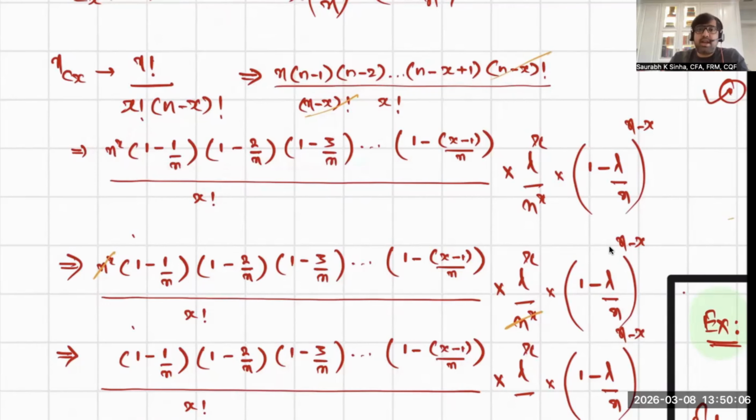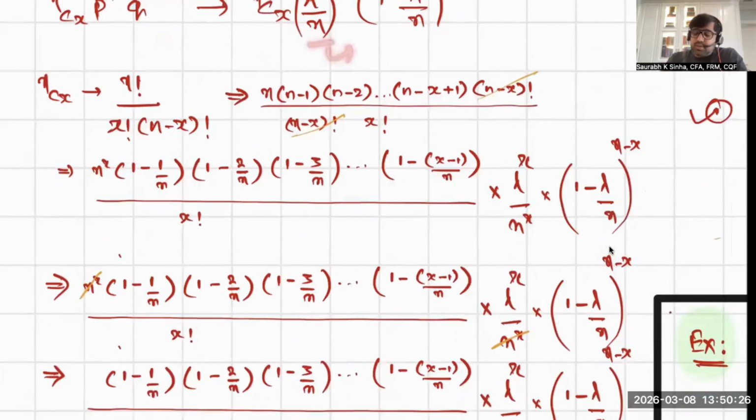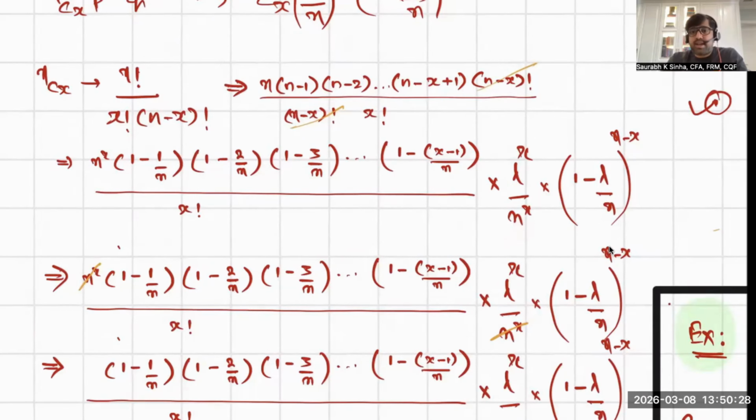Then if you take n common in every entity in the numerator of nCx, which is n factorial after cancelling out, you will have n raised to the power x here. And you remember you used lambda upon n instead of p. So you will have n raised to the power x in the denominator. They will cancel out each other.